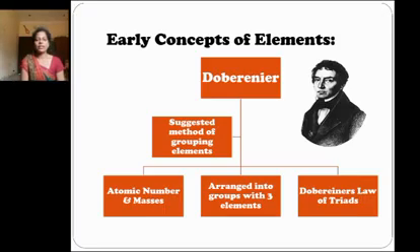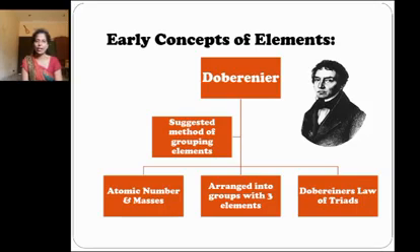The first topic is the early concepts of elements. Dobereiner, a German scientist, suggested a method of grouping elements based on their relative atomic mass, arranging the elements into groups containing 3 elements.